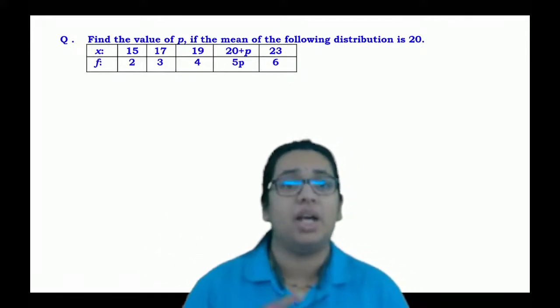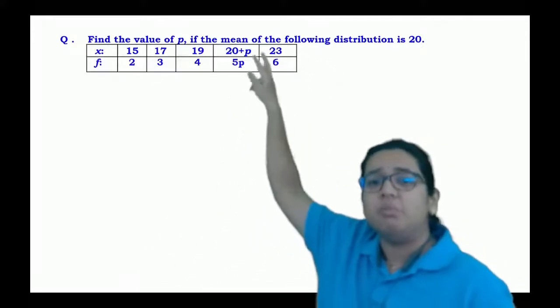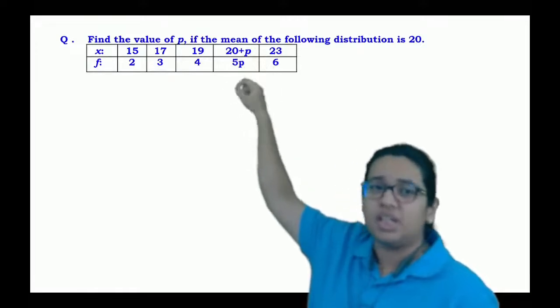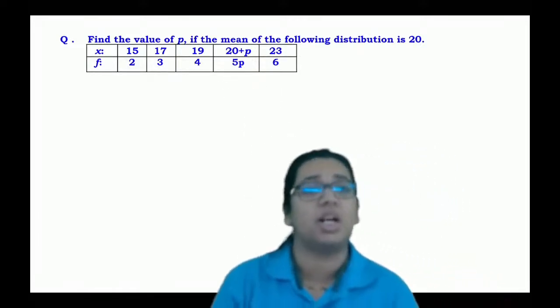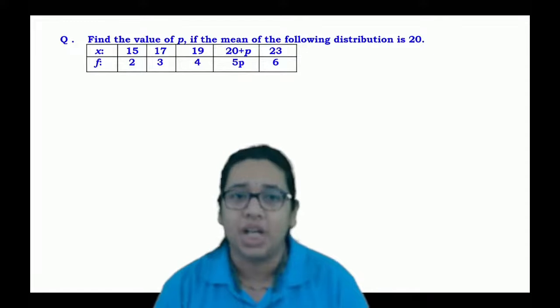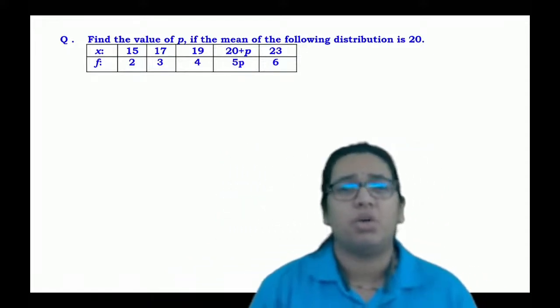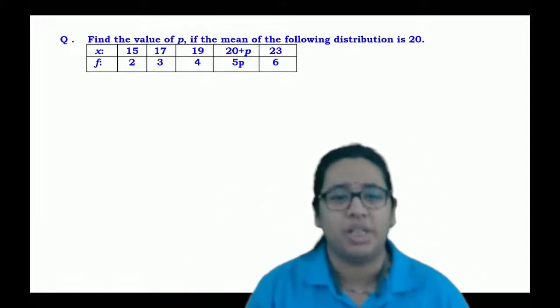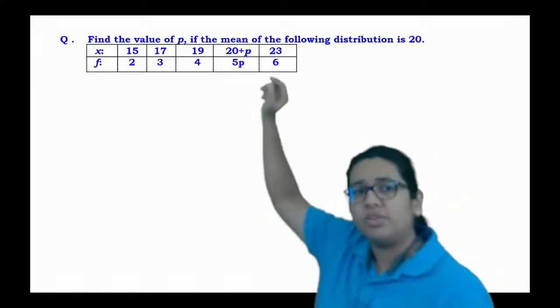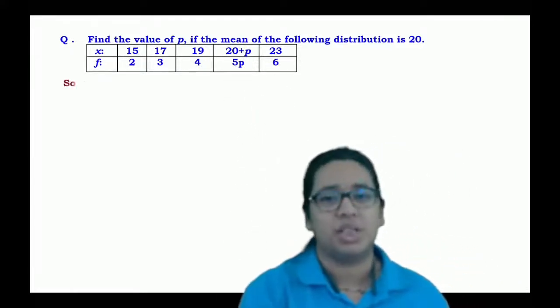Now we have the value of mean, but one of the observations and one of the frequencies are unknown to us. We have that mean of the following distribution will be 20, but one of the observations and one of the frequencies are the missing ones, right?